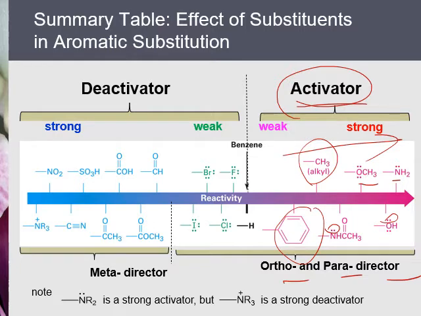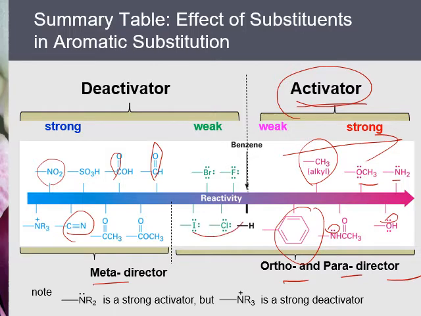The groups that contain a C=O double bond, the CN triple bond, and NO2 withdraw electrons from the benzene ring both through inductive effect and the resonance structure, and therefore they are strong deactivators. They deactivate mostly on the ortho-para positions by resonance effect, so ortho-para is the most deactivated. So if they react, they react on the meta position. They are deactivators and also meta directors.